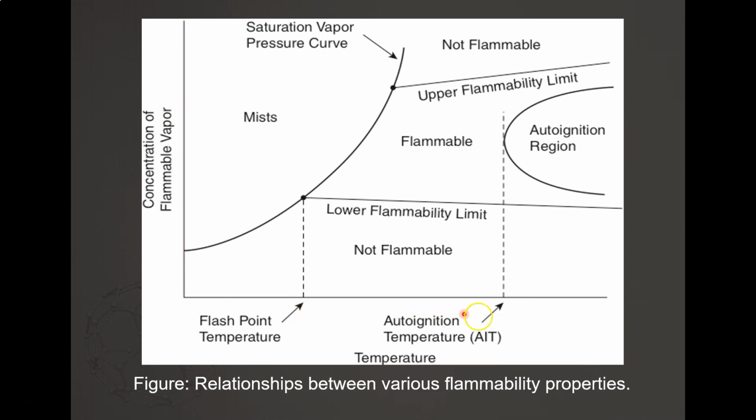You have flash point, auto ignition, then this curve. Under this curve, this is the region of your lower flammability limit.